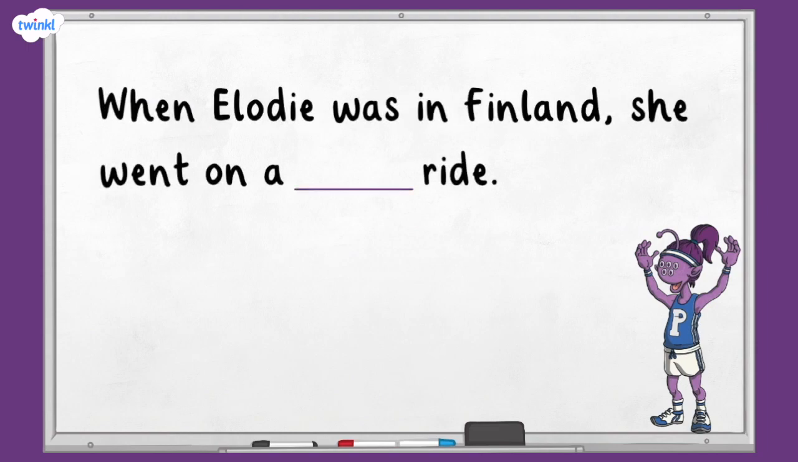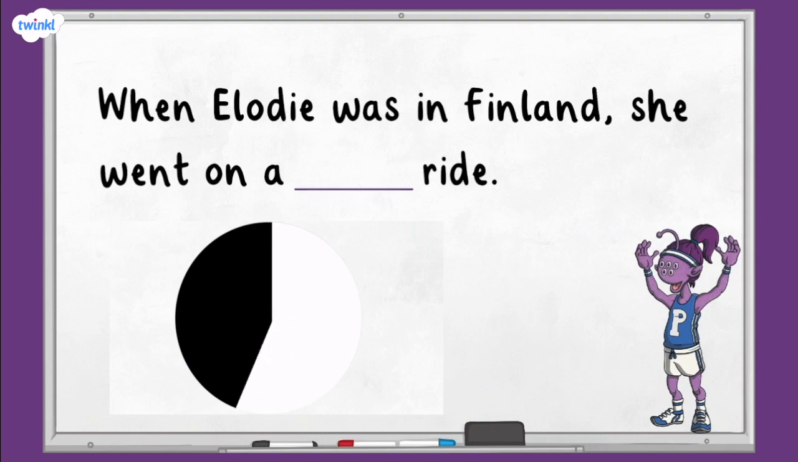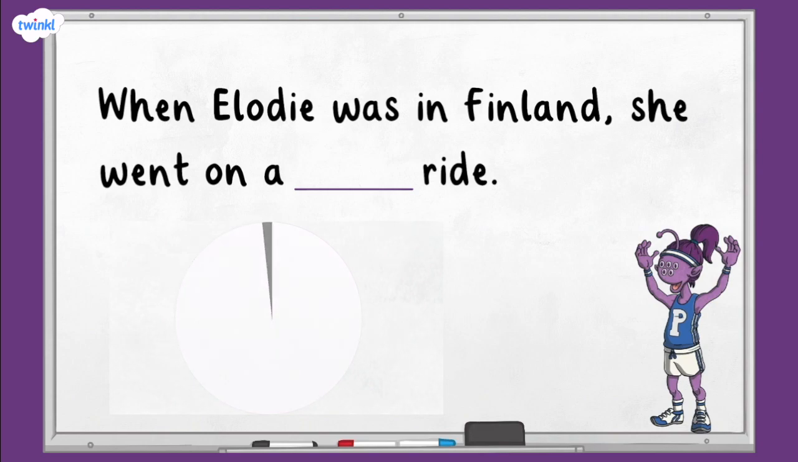The word is sleigh. When Elodie was in Finland, she went on a sleigh ride. The word is sleigh. Sleigh is spelt S-L-E-I-G-H. Well done if you were able to spell all 3 of those words correctly.